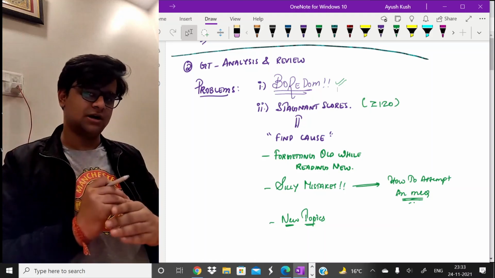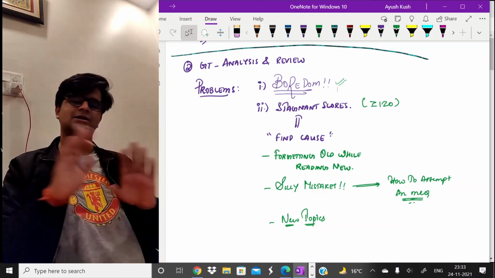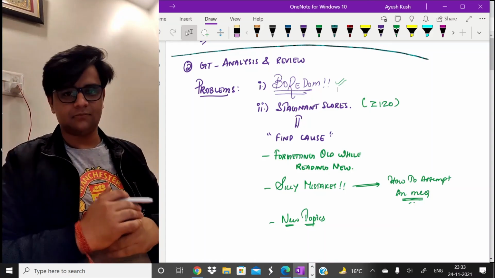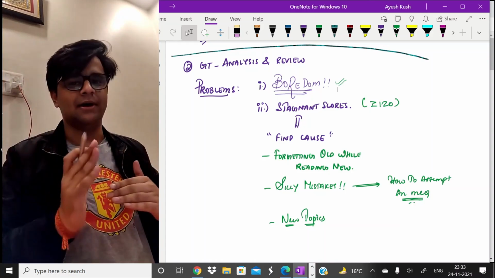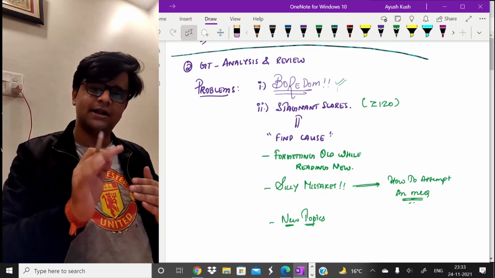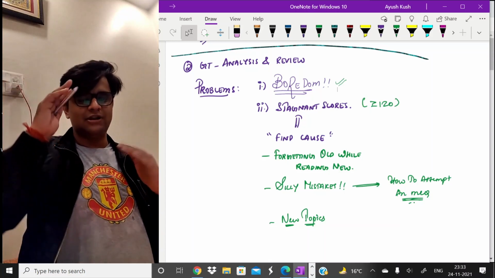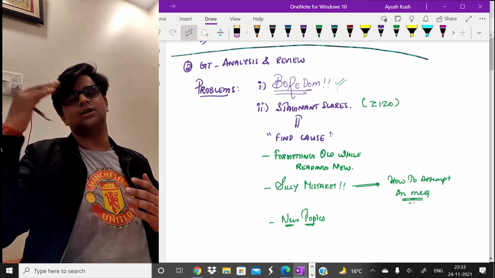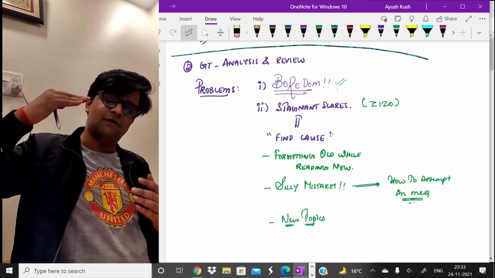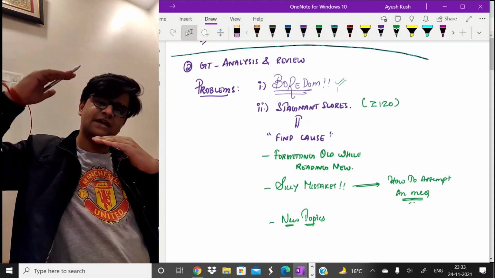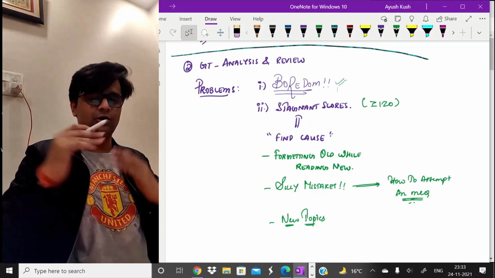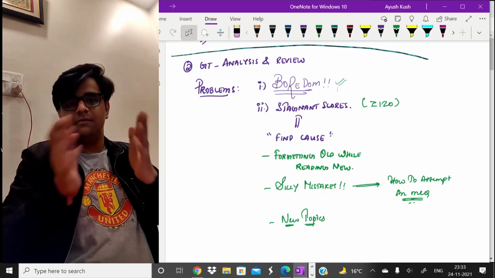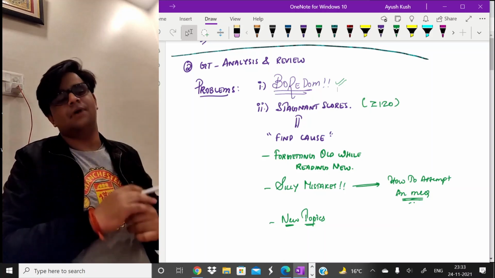Above 120, if you're stuck at 125, 130, this is a very bad zone to be stuck in, because it takes a lot of effort to move up from here. Between 80 and 120 your content is lacking; you work on your content and you will be done. But when you're stuck around a 120 score, this is a very difficult phase to come out of. 120 to 130, 130 to 140, this jump is very, very hard to attain. The reason being your content is already strong, but now you're making mistakes in some different parts. I'll tell you what parts.